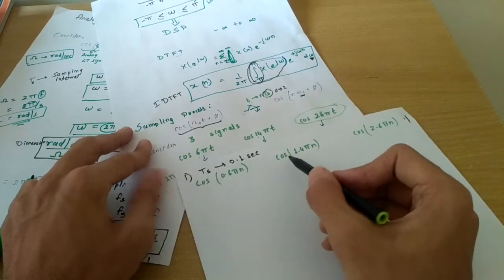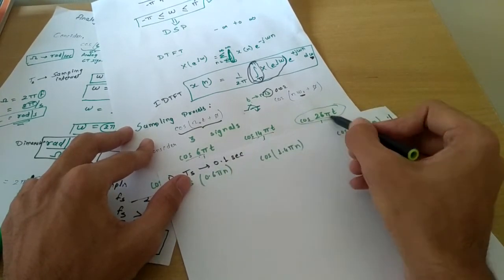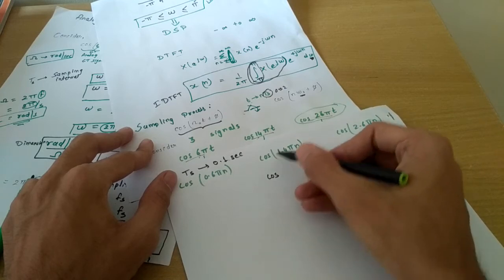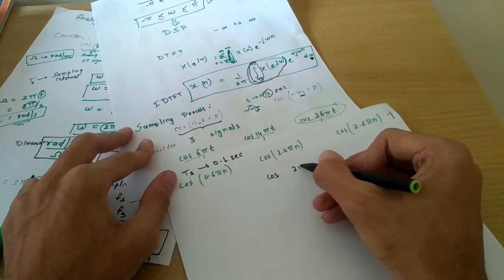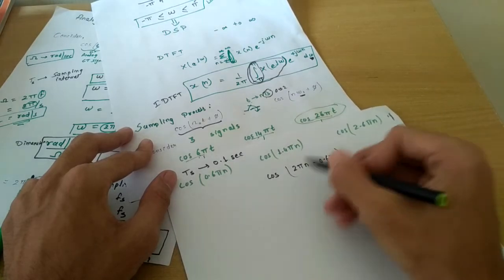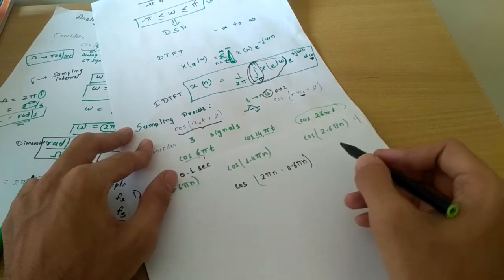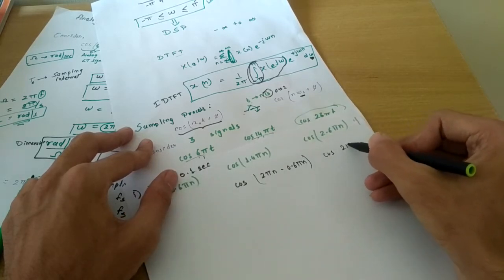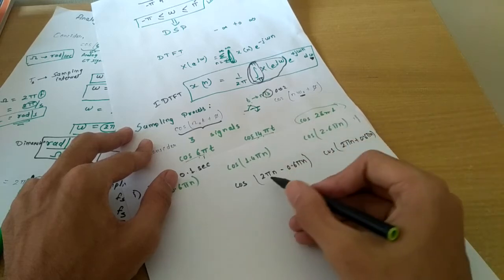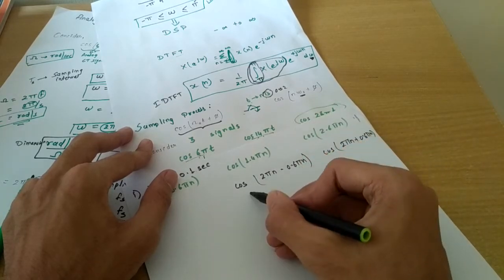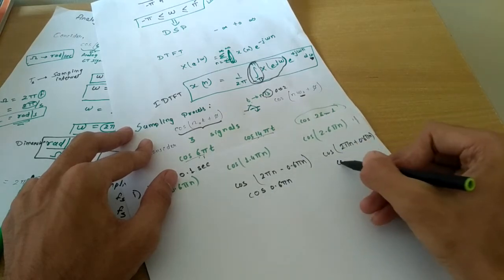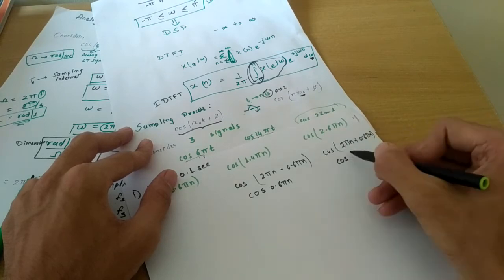You can see that cos 1.4 pi n can be written as cos(2 pi n minus 0.6 pi n), and similarly we can write the other as cos(2 pi n plus 0.6 pi n). We know that cos(2 pi n minus theta) is nothing but cos theta, and cos(2 pi n plus theta) is again cos theta only.